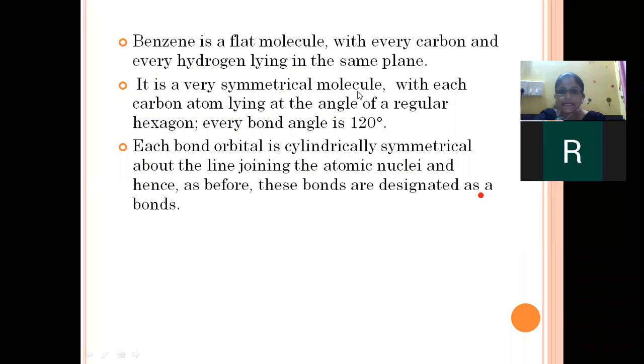It is a very symmetrical molecule, with each carbon atom lying at an angle of a regular hexagon. Every bond angle is 120 degrees. Each bond orbital is cylindrically symmetrical about the line joining the atomic nuclei, and hence, as before, these bonds are designated as sigma bonds. Again, we will go in depth into the atomic orbital structure of benzene.